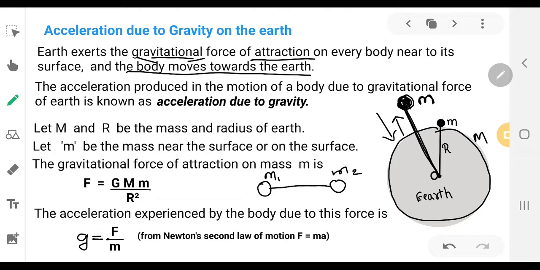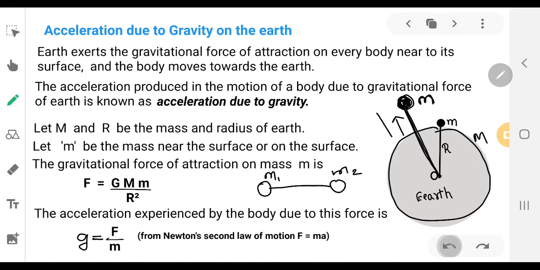Now here the object is moving due to the gravitational force. So the acceleration produced in that motion is called acceleration due to gravity. As it is moving due to gravitational force, the acceleration provided by that force is called acceleration due to gravity.